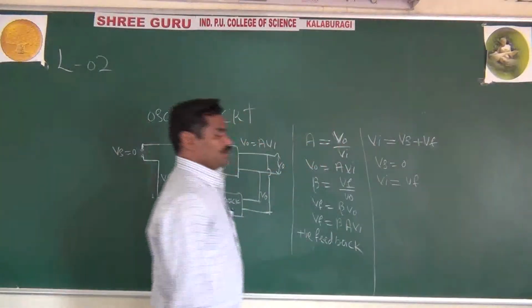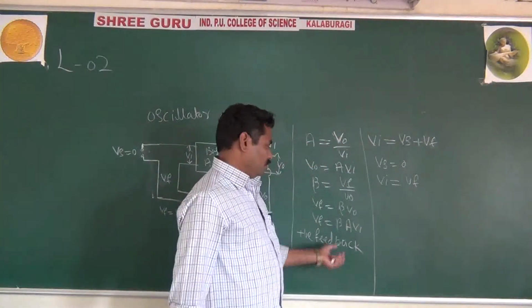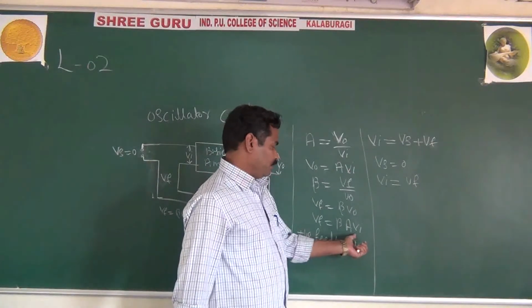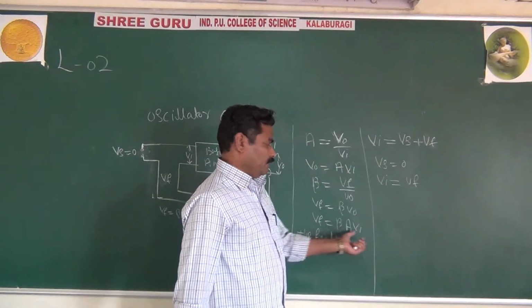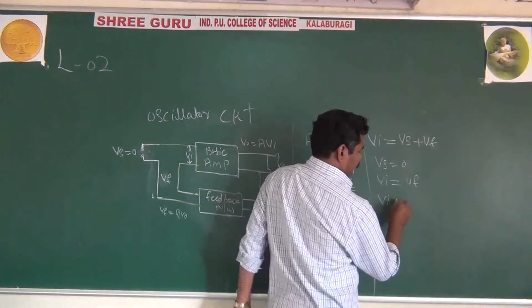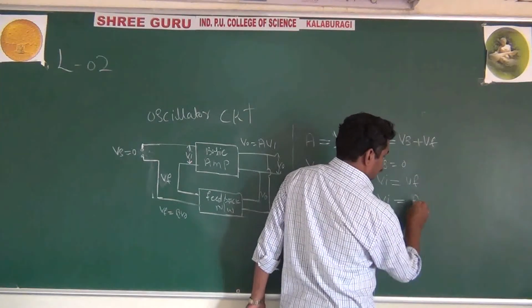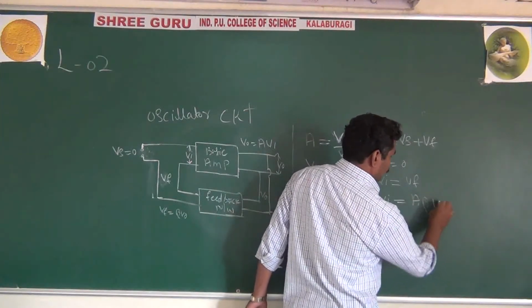You substitute the Vf value here, A beta into Vi. Substituting, we get Vi equal to A beta into Vi.